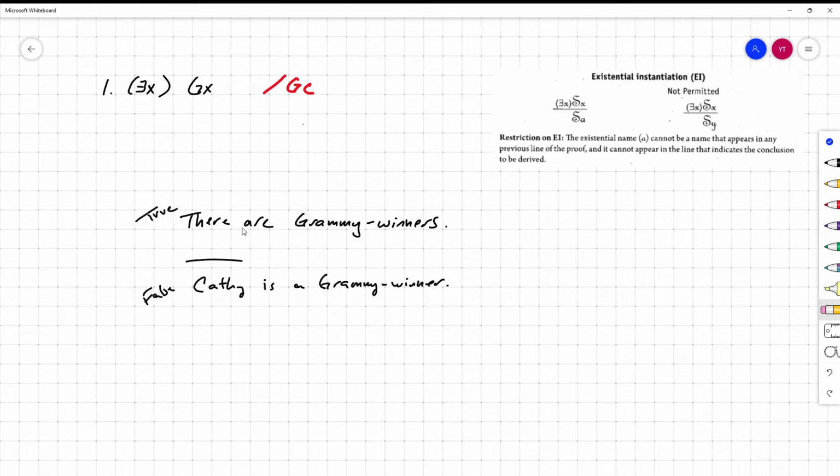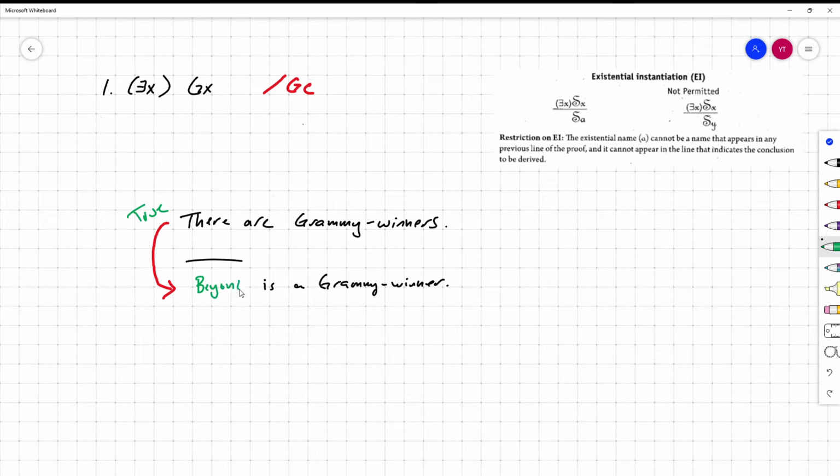And beyond the fact that I've given a counterexample here, the thing to remember is that arguments are inference patterns. Premises are supposedly evidence for the conclusion. And just think about this, because this is crucial to understanding the restrictions on EI. From the fact that there are Grammy winners, we cannot know who those Grammy winners are. Right? As evidence, even though the premise is true, it's just not enough support to tell us who those Grammy winners are.